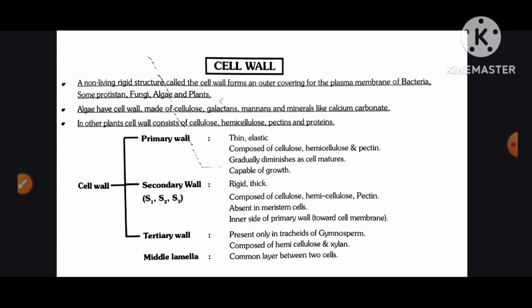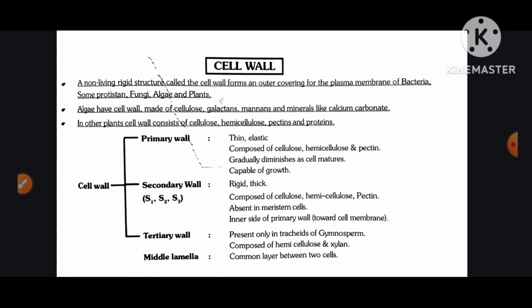Primary cell wall: thin, elastic, composed of cellulose, hemicellulose, and pectin; it gradually diminishes as the cell matures, and is capable of growth. Secondary wall S1, S2, S3: rigid, thick, composed of cellulose, hemicellulose, and pectin, absent in meristem cells. It lies on the inner side of the primary wall toward the cell membrane. Tertiary wall is present only in tracheids of gymnosperms, composed of hemicellulose and xylem.